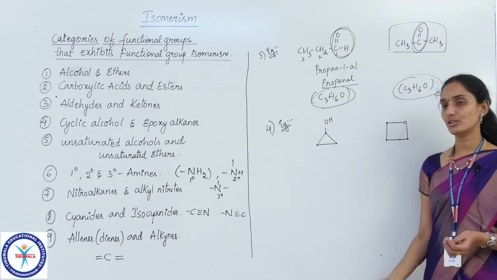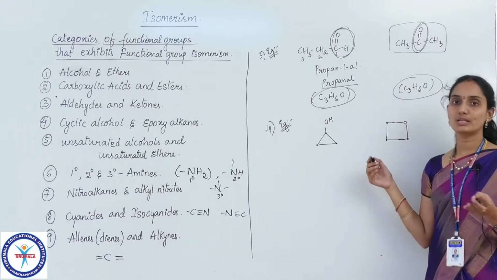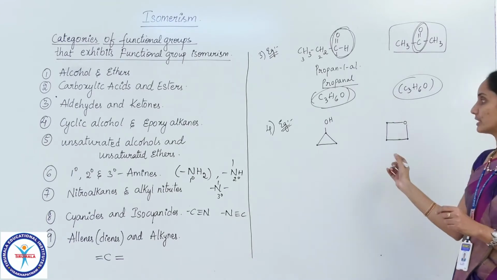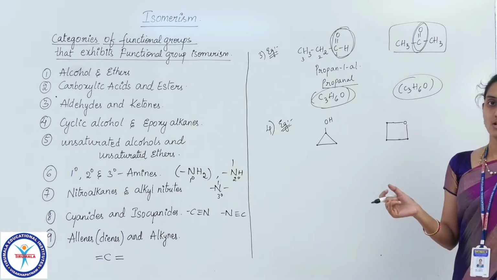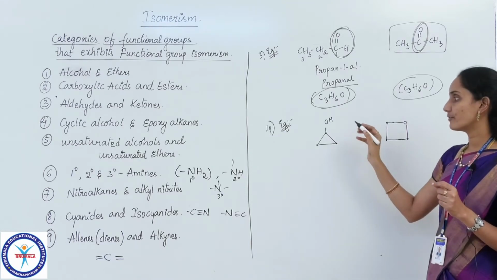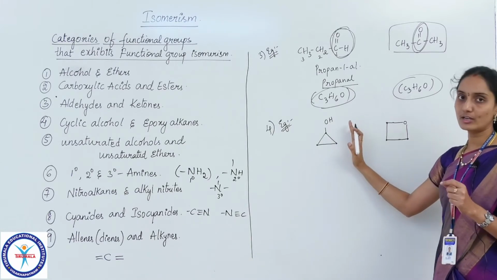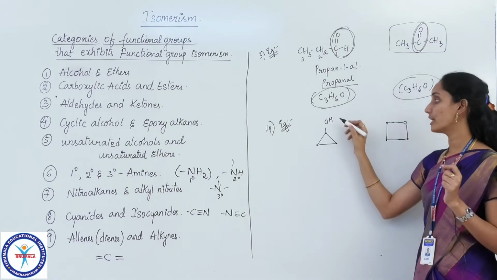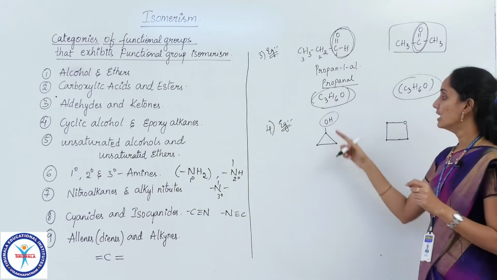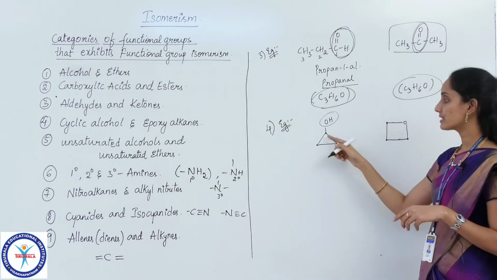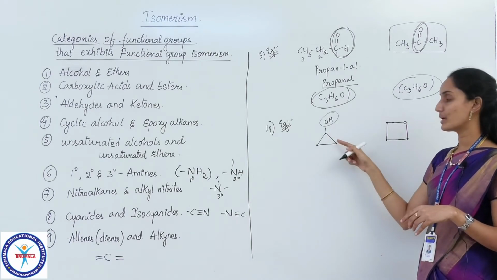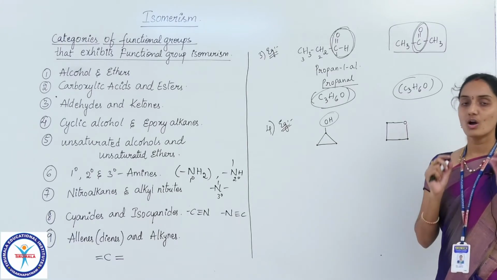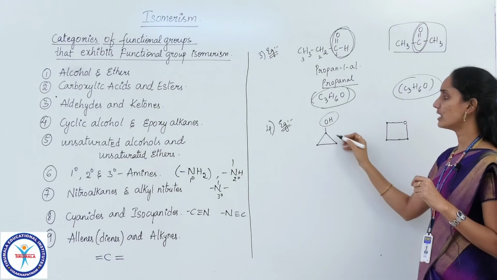As you know the nomenclature, you can write the names of these compounds using the rules of nomenclature. Directly I am explaining the general molecular formula of both and checking whether they are functional group isomers or not. In the fourth category, this is a cyclic alcohol. As I have mentioned, a cyclic alcohol is a compound which contains an alcoholic group, that is the OH group, linked to a cyclic chain. Here it is a cyclic chain because all the carbons present in the chain are interlinked with each other and they are present as a closed structure or closed chain. So it is called a cyclic chain.